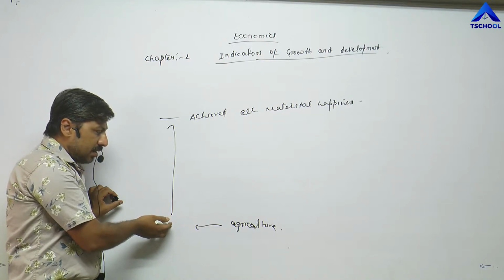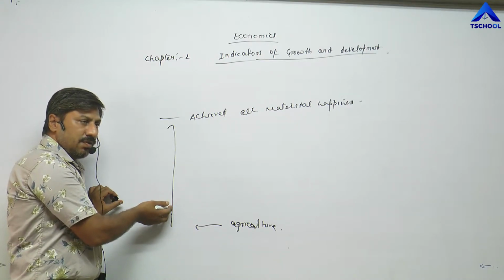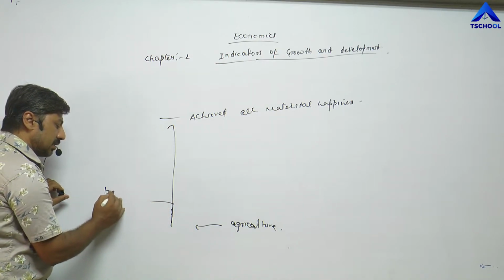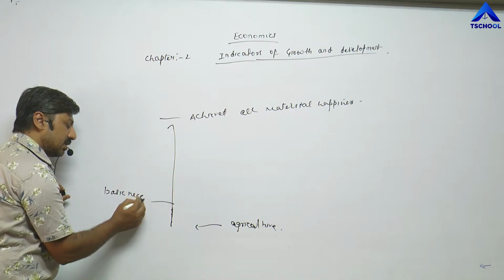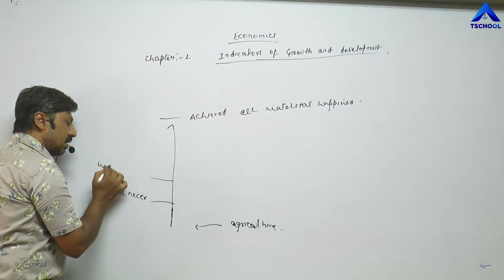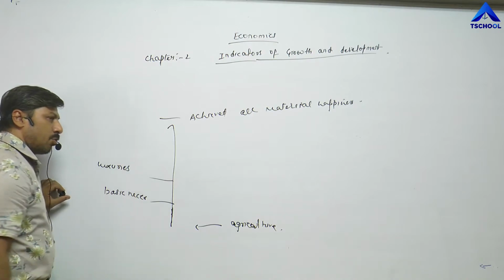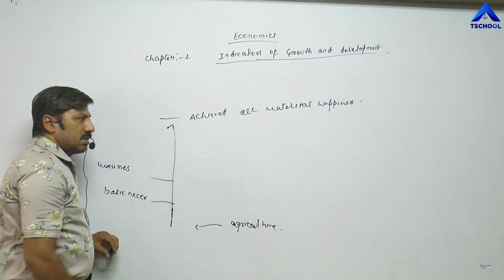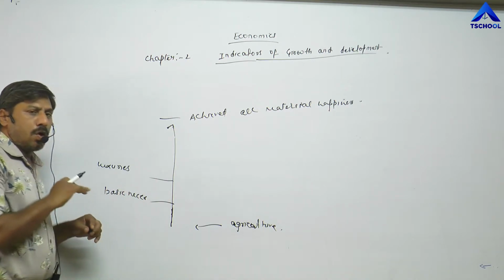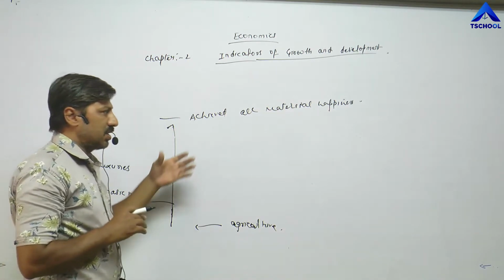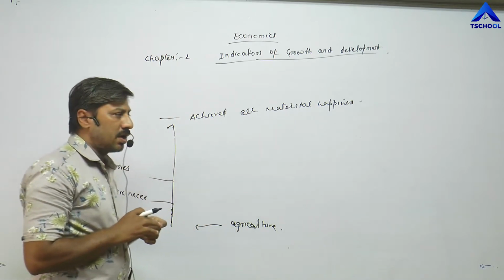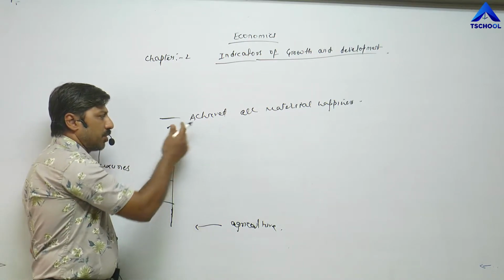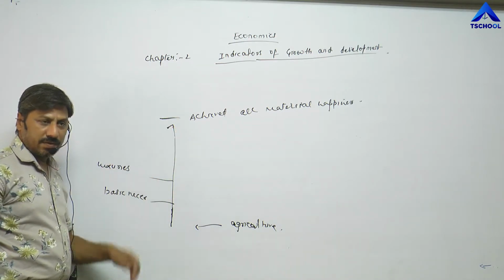Then his income increases, and with the passage of time, first of all he tried to fulfill his basic necessities. Then luxuries, comforts, means TV, mobile, AC, bikes, flat. And a point comes when he has achieved all types of material happiness in his life. Now at this point he did not want any kind of material happiness, because he has already achieved everything.